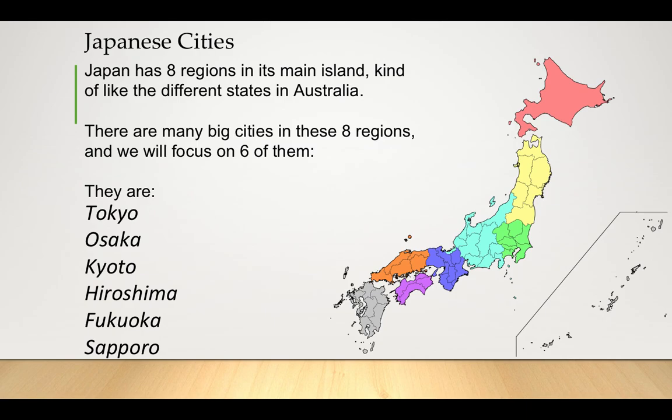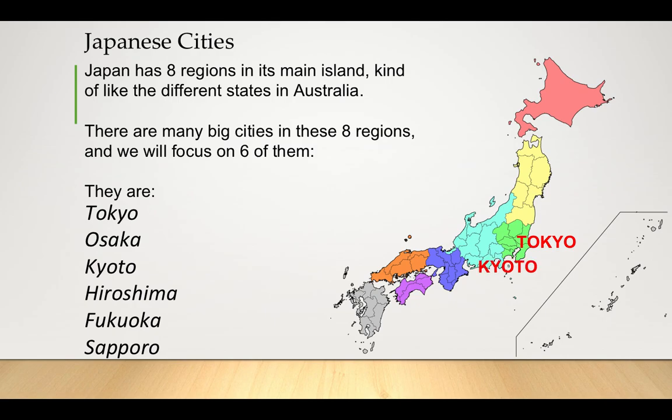On the right-hand side of this slide, you can see the Japanese map, which has been color-coded into 8 different regions. I will now show you roughly where each of these 6 cities are on the Japanese map. First of all, Tokyo. In the green region, you can see Tokyo is roughly right in the middle of the Japanese main island.